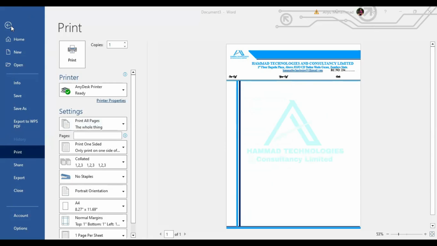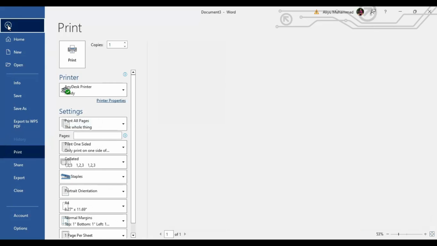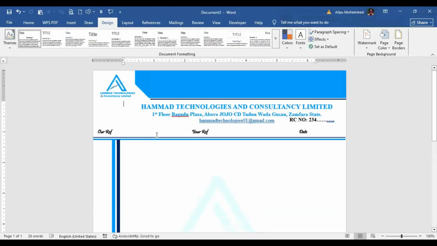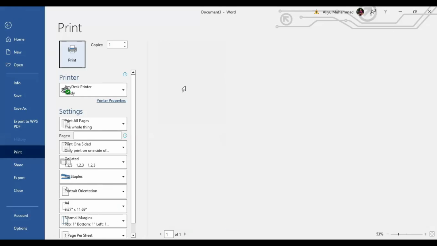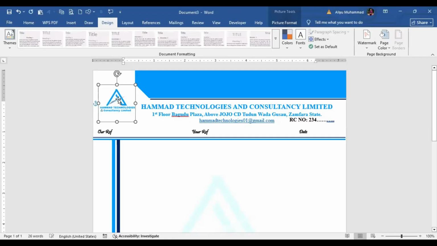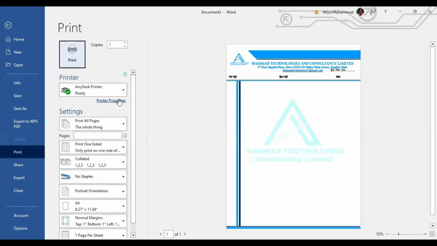Our image, let's bring it down small. So let's say this is our image. So let's press Control P. Let's carry it go up small. So let's press Control P.